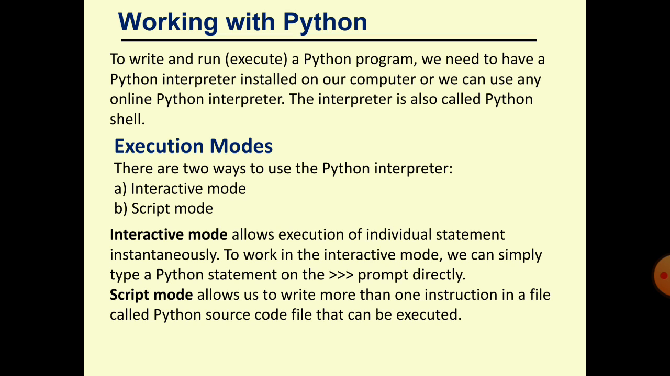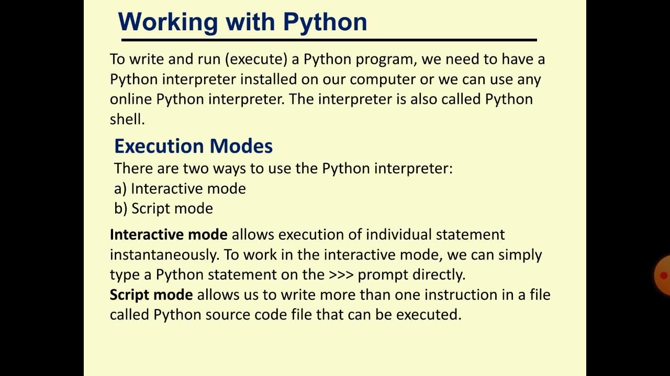On the prompt, you will write one line of the code, then it will be executed, then again prompt, then again write, then again execute. Means here you will execute the Python program line by line. First write the first line and it will be executed, then write the second line and it will be executed. Means you cannot execute a set of lines of a Python program in interactive mode.